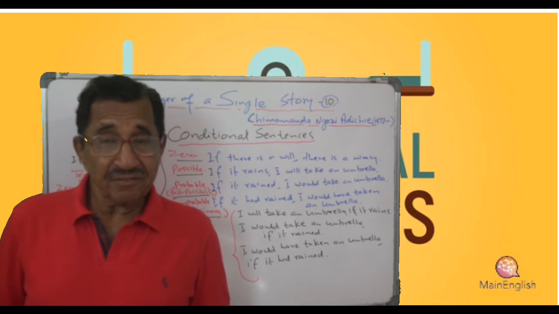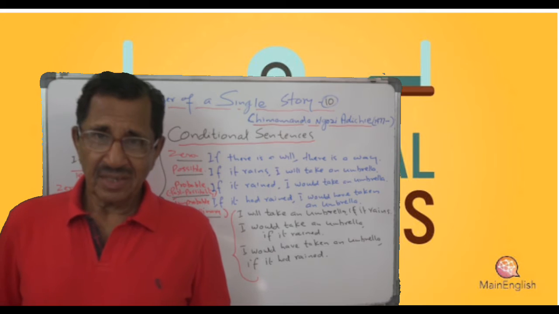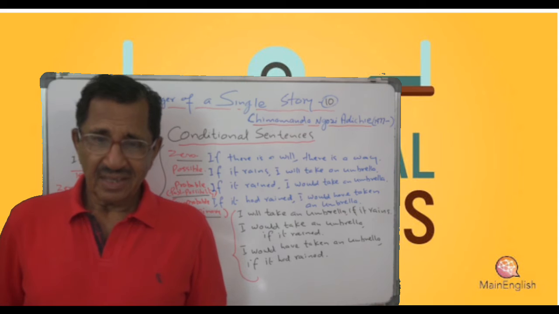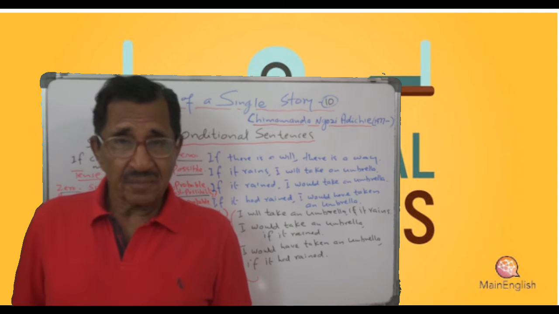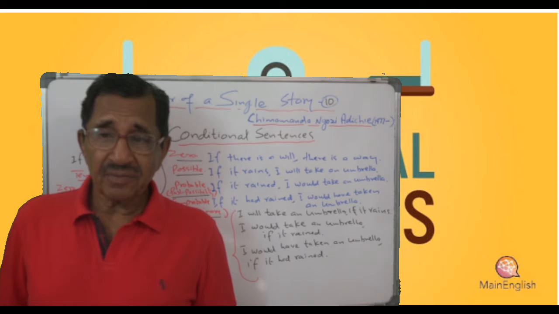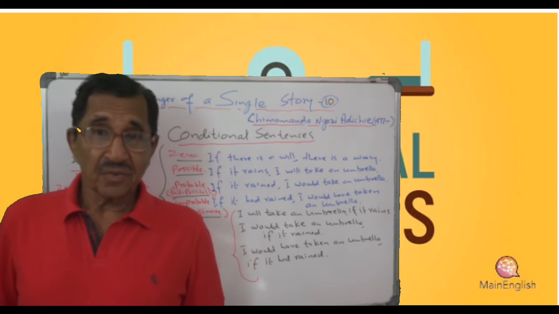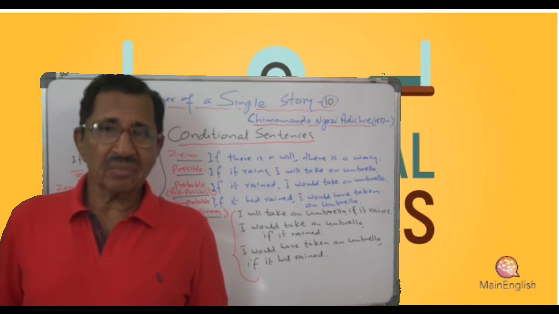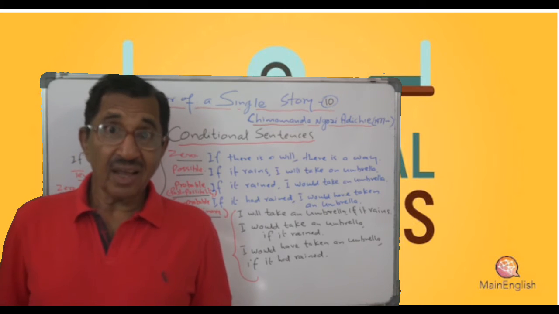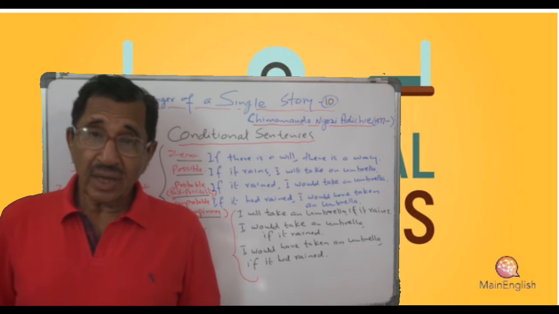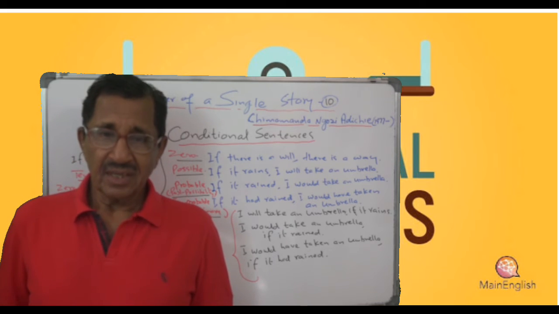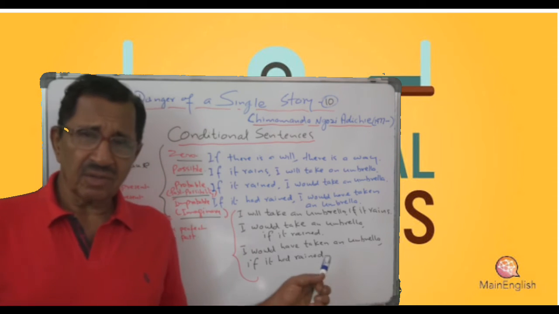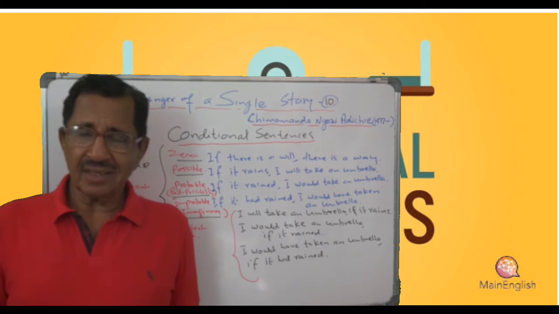I would have taken. So if it had rained, I would have taken. Future perfect in the past. But there is a future perfect in the present also. Will have taken. Now this is would have taken. If it had rained, I would have taken. You can find it here.